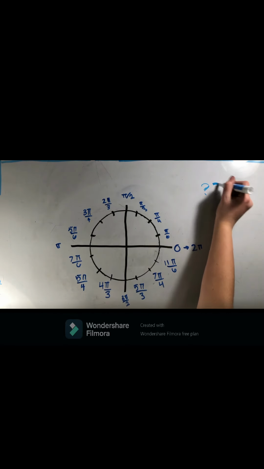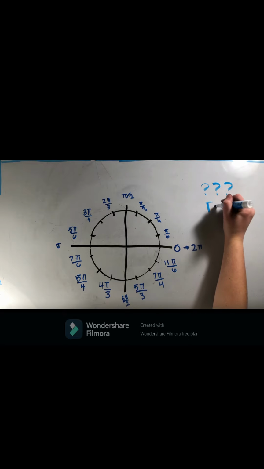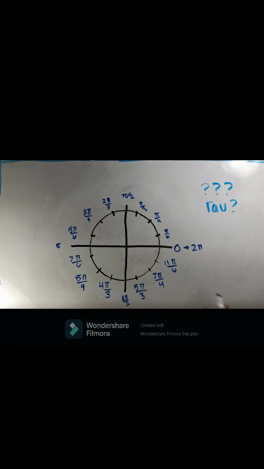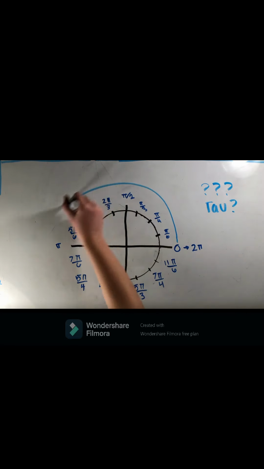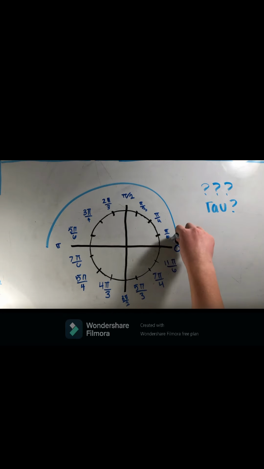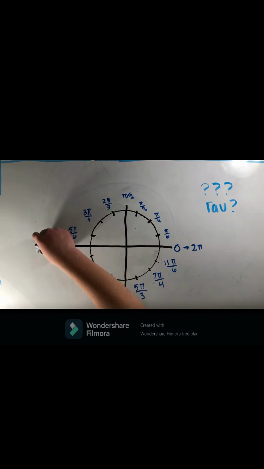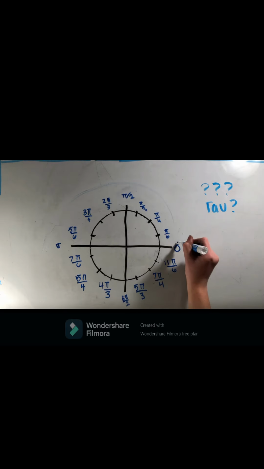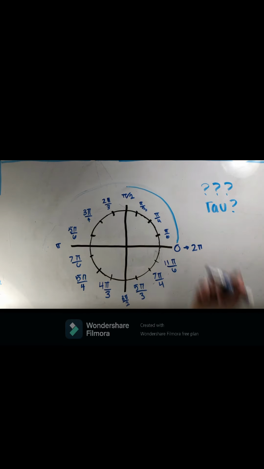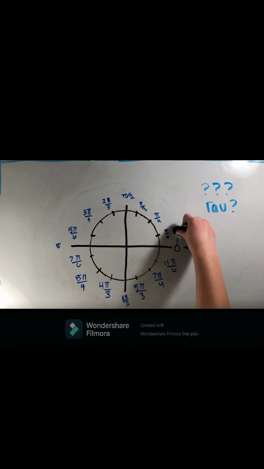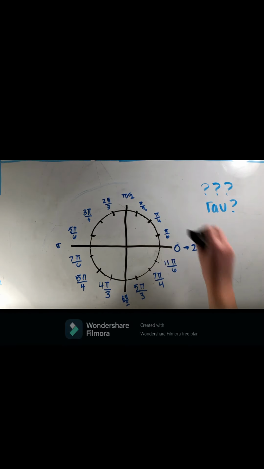Okay, are you as confused as I am? Why is pi all over the page? Where did tau go? If I say tau over 2 radians, you would know that it was half a circle. But if I say pi over 2 radians, it hurts to think that it's only a quarter of the circle. Well, even though it is widely accepted that radians are expressed in terms of pi, it can be confusing to those who are first starting to learn what a radian is.